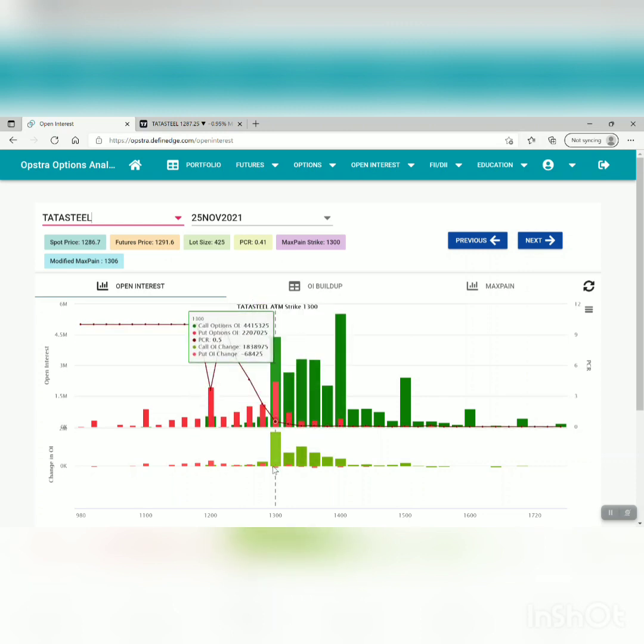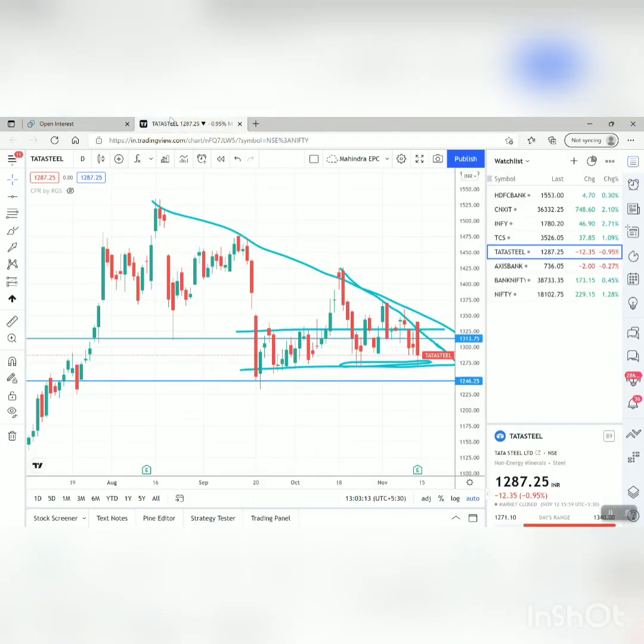And also we can see some put writers are here, but majority on Friday session we have seen 1300 call writers added hugely over here. So in this case, what is the scenario that comes up? Anything near to 1275 is a buying opportunity for me in Tata Steel. And anything above 1330 to 1326 will trigger a short covering rally.